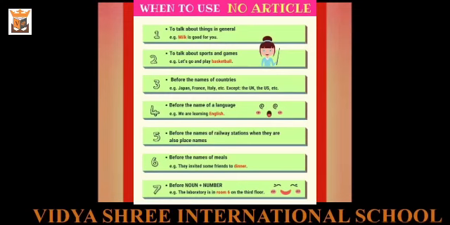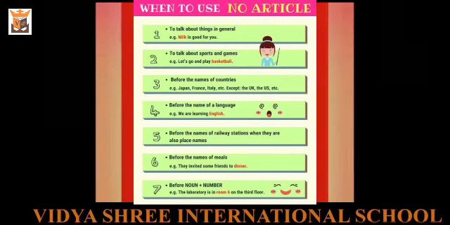We do not use any article before the name of a language. For example, we are learning English. Before the names of meals, for example, they invited some friends to dinner. And we do not use any article before a noun when it is followed by a number. For example, the laboratory is in room 6 on the 3rd floor.